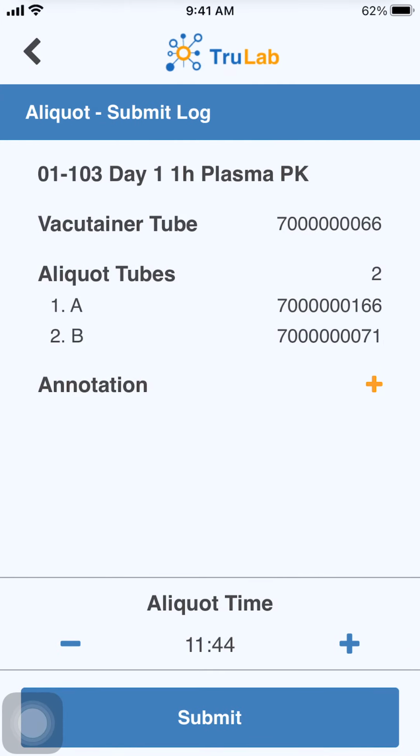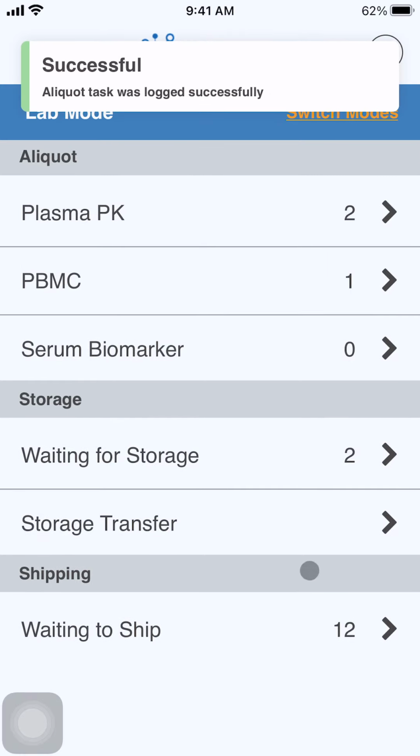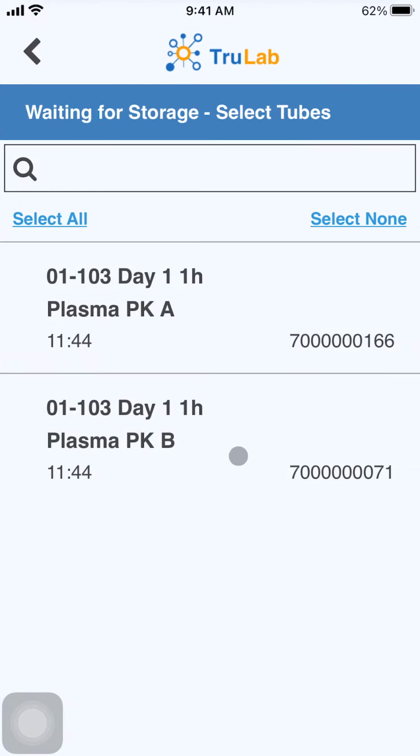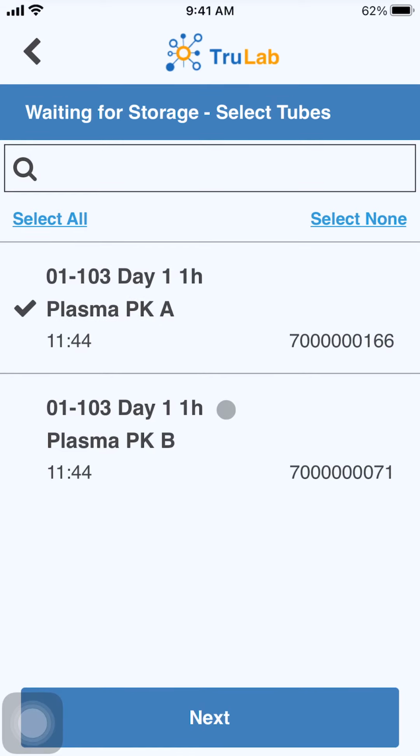Once I have these all scanned, I can review the barcodes and make sure they look correct, as well as add an annotation if necessary, and adjust the time if necessary. When everything looks correct, I can hit submit. Now you'll see those two aliquots have dropped down to the Waiting for Storage tab. When I'm ready to store these samples, I can select Waiting for Storage and then click on the two aliquot tubes that I'm ready to store. Or I can simply select all if I'm scanning in or storing all of these tubes.